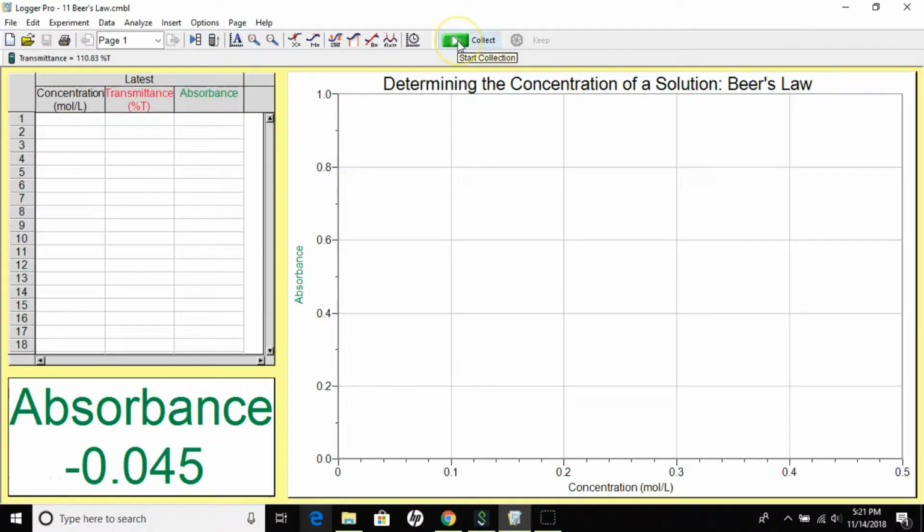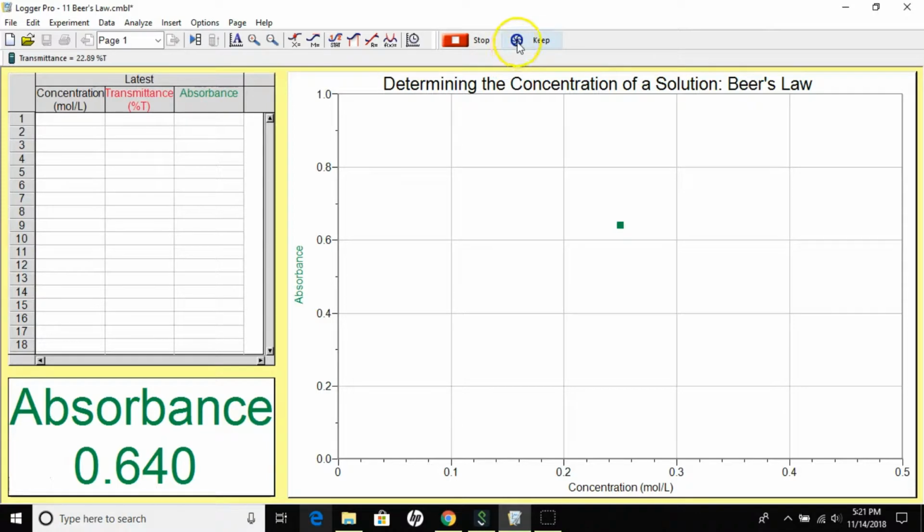I'm going to click Collect and place the lowest concentration standard solution in the colorimeter, close the lid, and wait for the absorbance value that's displayed here in the lower left to stabilize. It will be stabilized once it stops moving, which is very rare, or fluctuating between a couple numbers in the thousandths place. It appears we have reached that point.